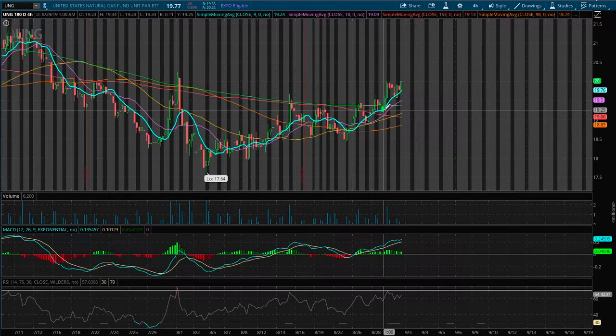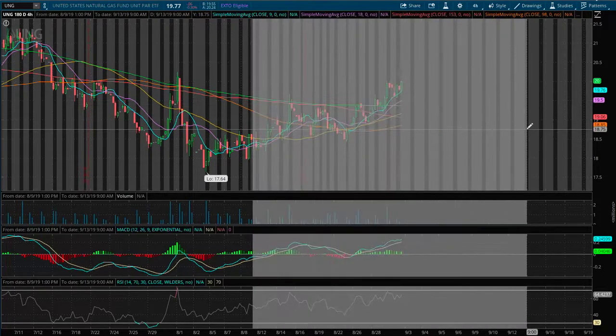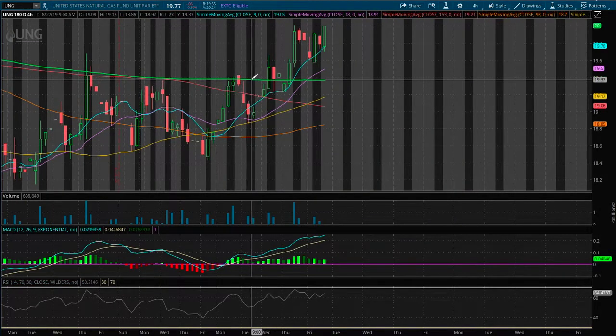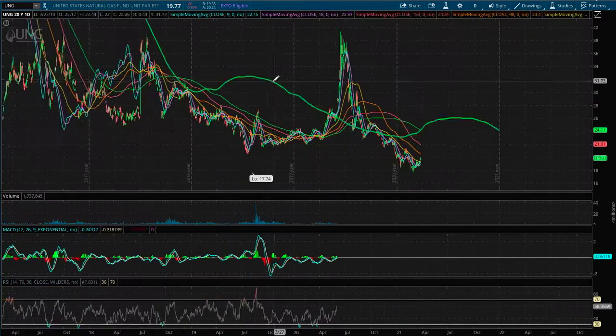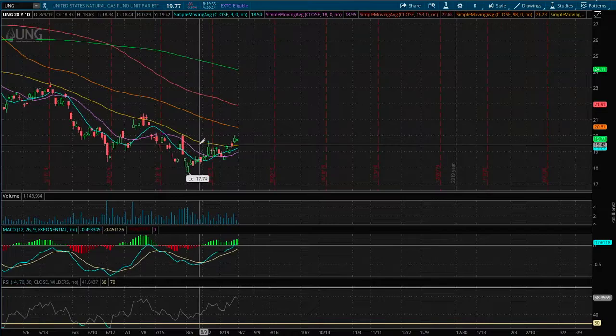But as we expand out to the 4-hour chart, we still have support on the 9 moving average as well as the 18 moving average, and these two moving averages breach the resistance of the 200 moving average, which acts as resistance. So that is a positive sign that this is a possible uptrend or immediate uptrend.